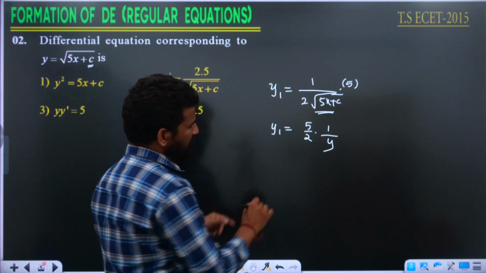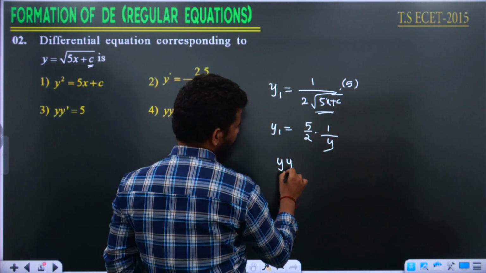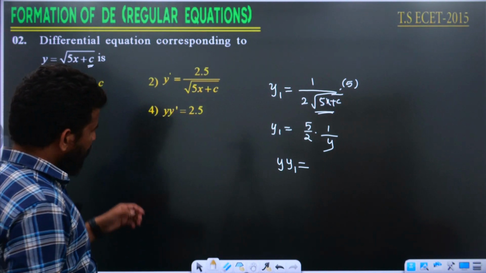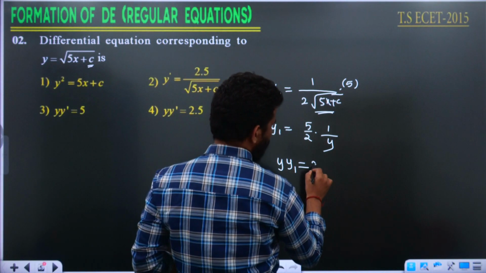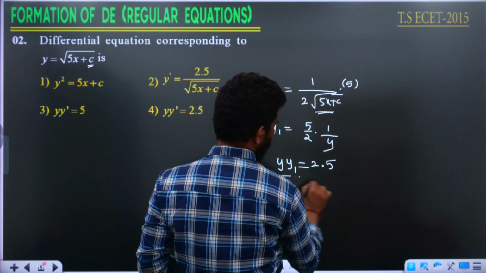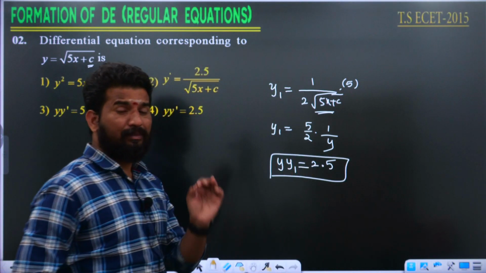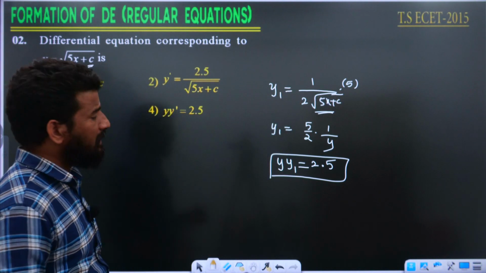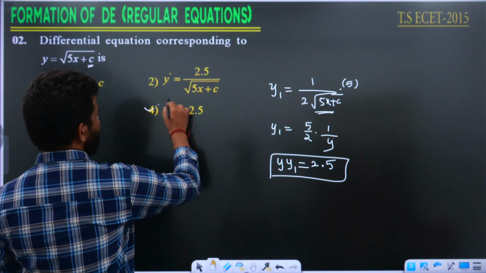If you transpose y here, our answer is going to be y1 is equal to 5 by 2y. 5 by 2 also can be written as 2.5. That's it. This was given for 1 mark in an ECET examination, in 2015 in the Telangana board. So the answer is the fourth option.